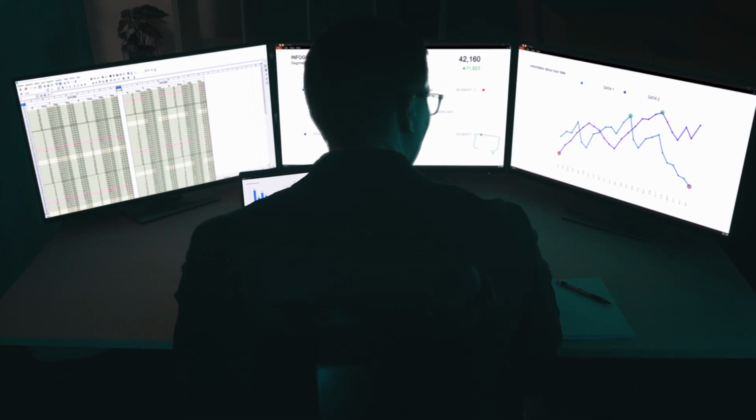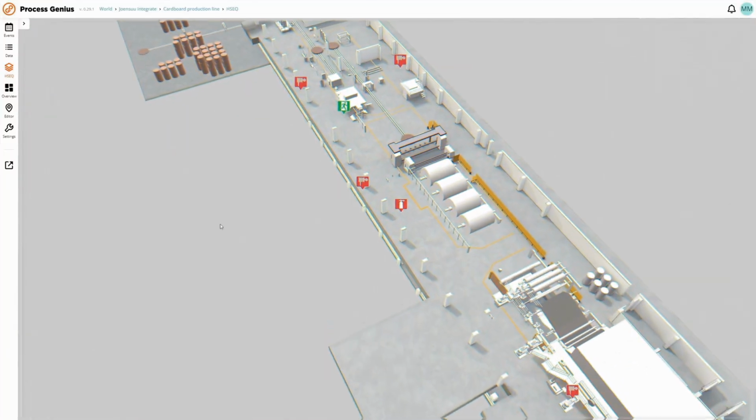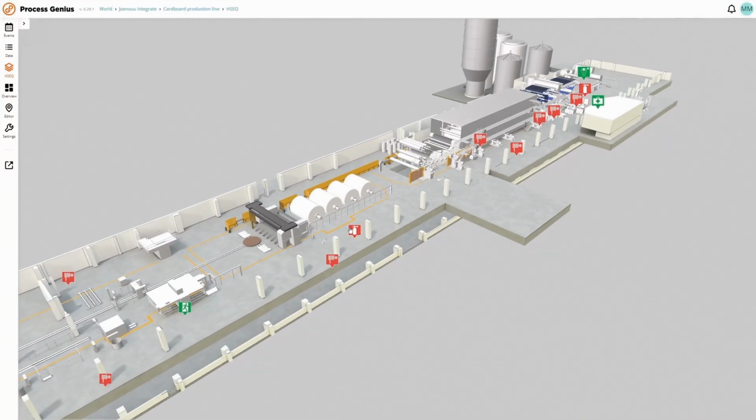Do you feel like there's too much information going around and you just can't control it? Now is the time to return to being a hero instead of a zero. Genius Core by Process Genius is a top-of-the-line digital twin for professional use in demanding environments.